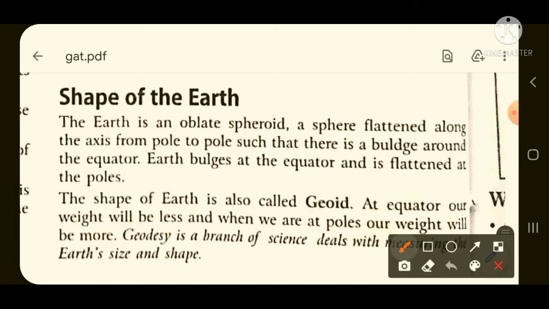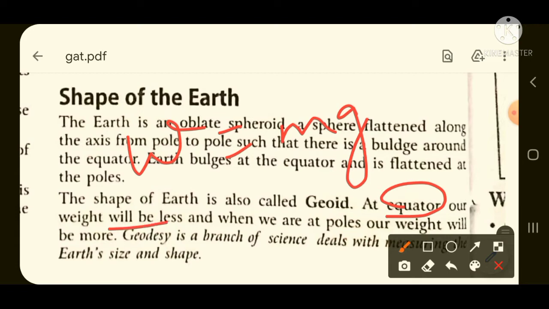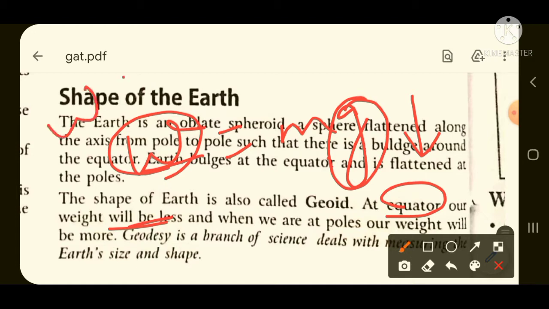So you know the formula: weight is equal to mg. In the case of the equator, at the equator our weight will be less. How? Because the value of g will be less at the equator. So if g is less, then weight also will be less, because weight is directly proportional to g.